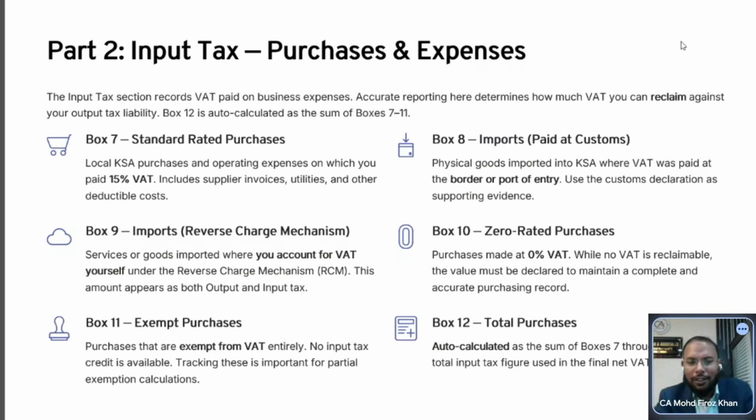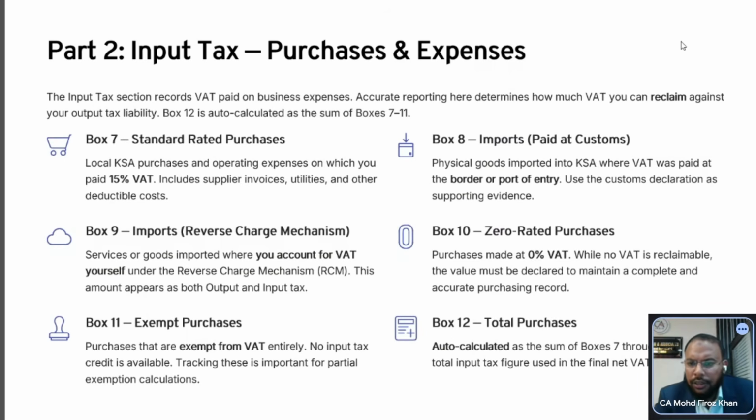I will come one by one. Box 7 is clear. Regarding box 8, it's clear. I hope you already understand box 9. That's why you are saying that this is correct. You are absolutely correct, but I want to explain one by one. So this is very brief, not long. Okay, fine, go ahead, just a little bit. No problem.